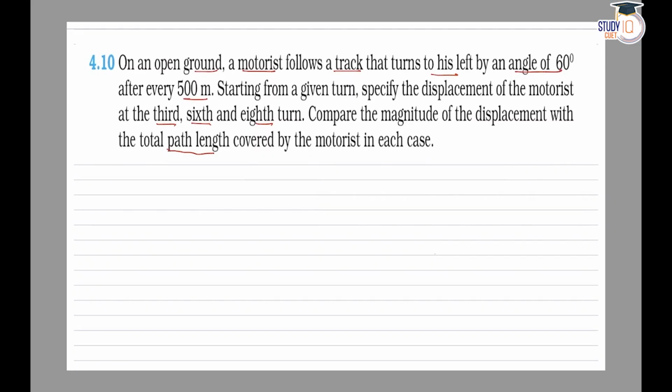So let's say the person starts from this point, which is the starting point. After traveling a distance of 500 meters, he turns through an angle of 60 degrees and then moves a distance of 500 meters. This angle is 60 degrees. Now the person again turns to his left. Suppose the person was supposed to move in this direction, but he turns through an angle of 60 degrees and moves a distance of 500 meters.